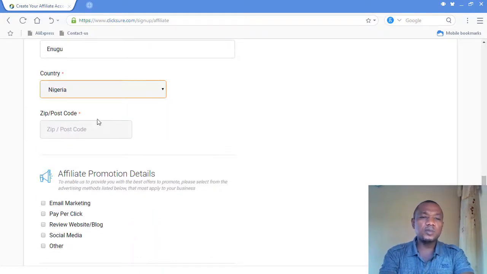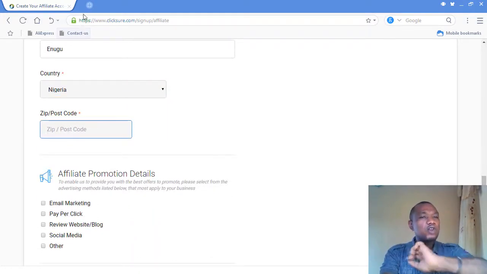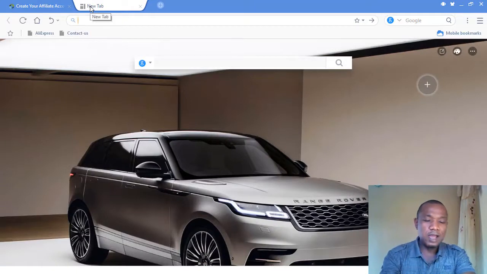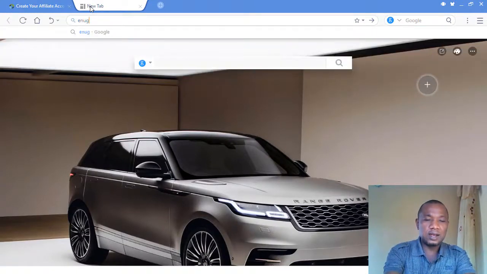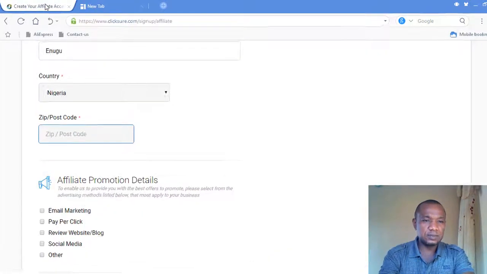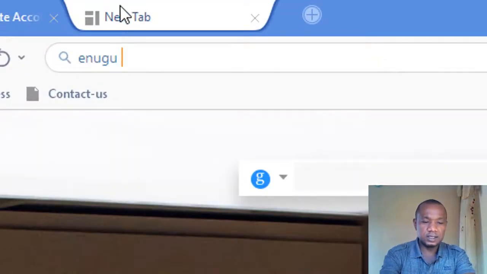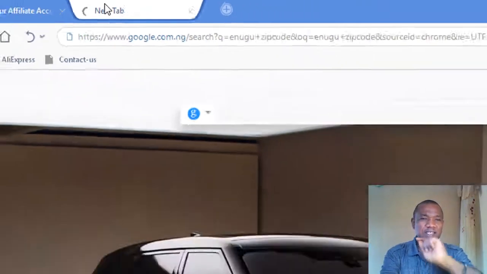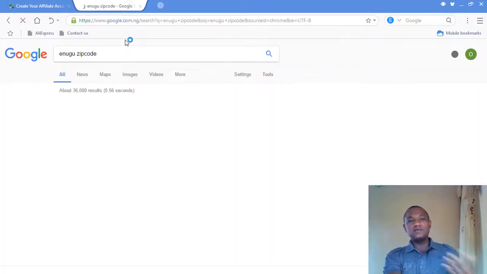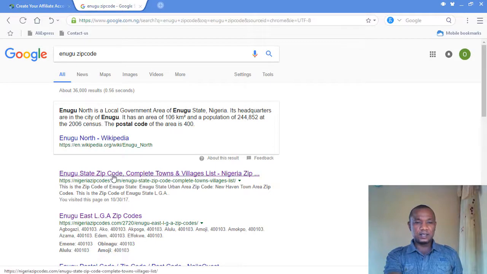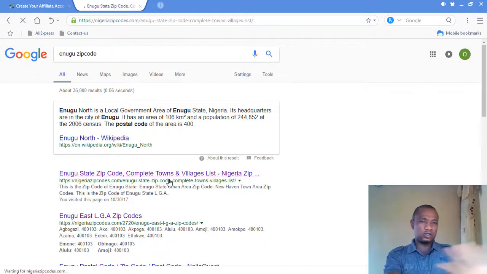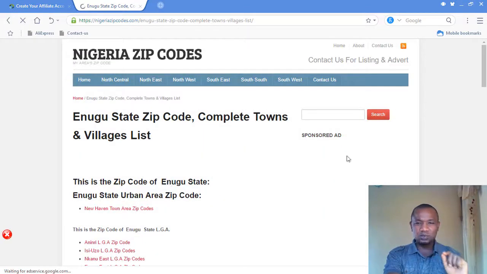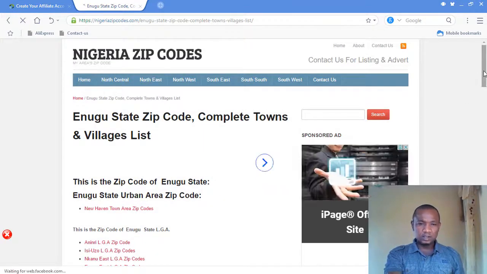Then when it comes to zip code, if you don't know your zip code, go to Google and type your city, like for me, I'm in Enugu City. Type Enugu City plus zip code. Very simple stuff, so that you can see from Google all the zip codes in your area. Then you select whichever one is relevant to you.